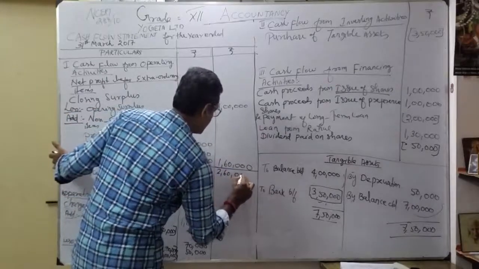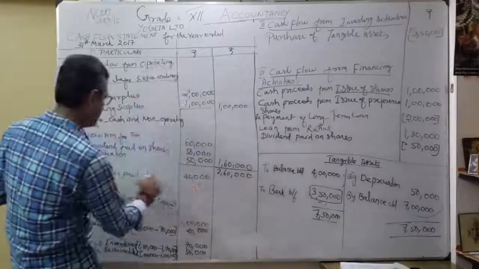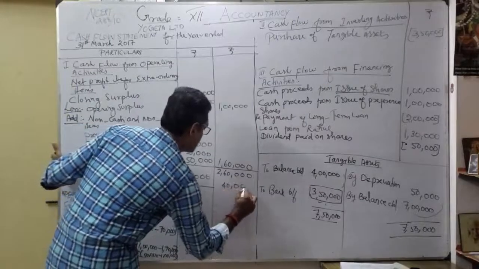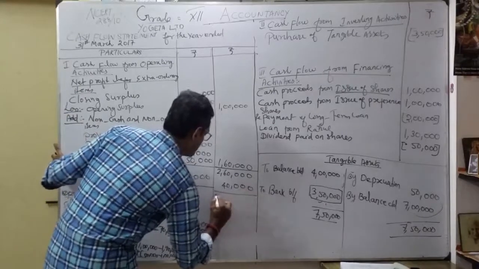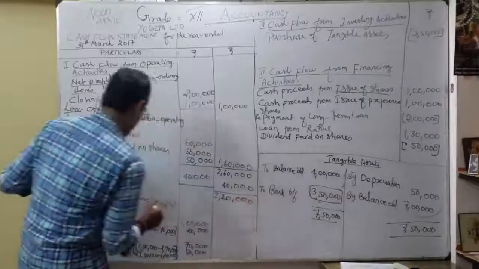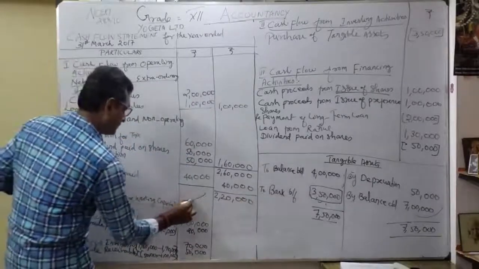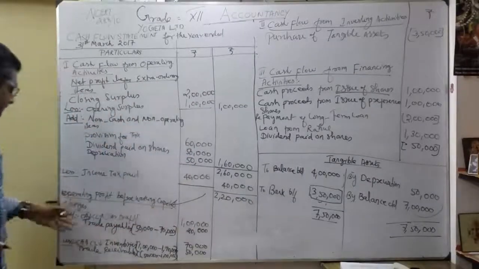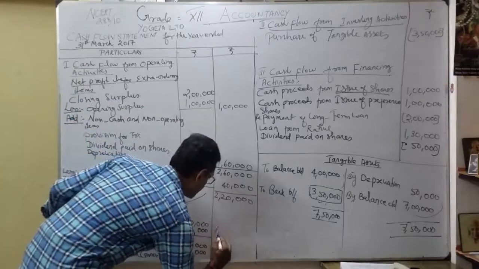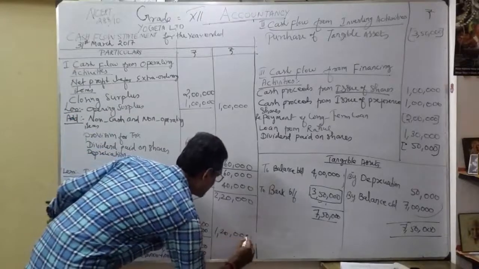2,60,000. Okay. Thereafter, I'm going to less again 40,000. It becomes 2,20,000. That is called what? Our operating profit before working capital changes. Then how much do I add here? 120, I'm going to add. Okay, so I'm going to add 1,20,000.